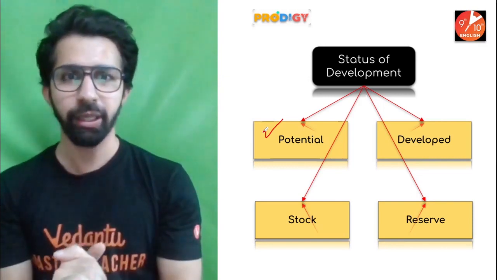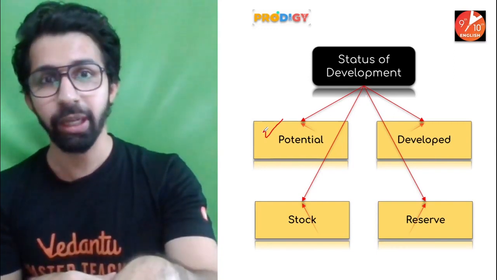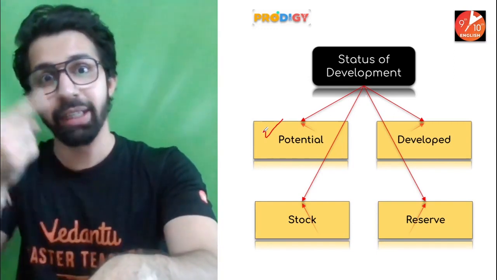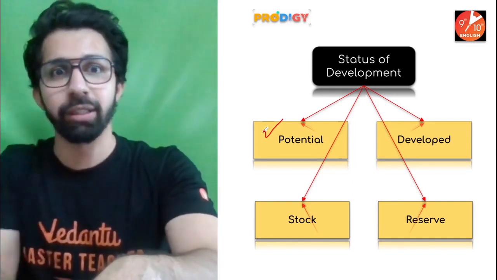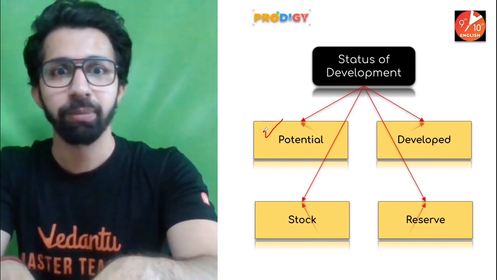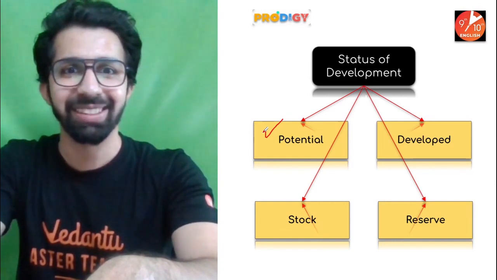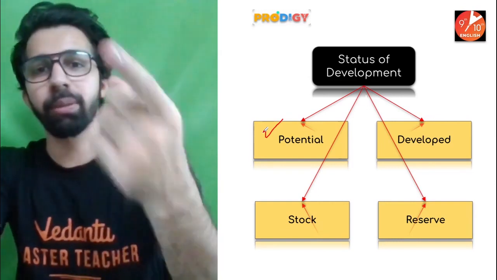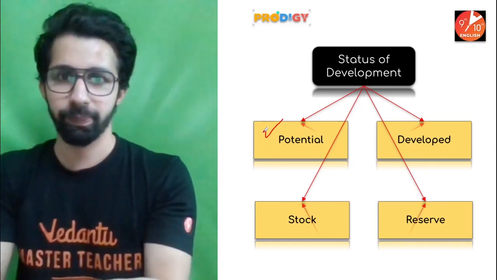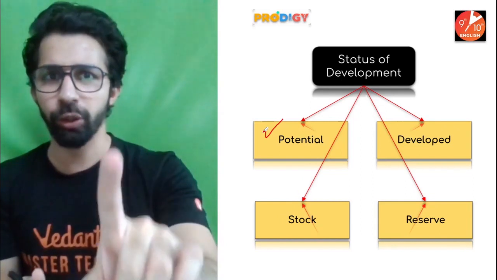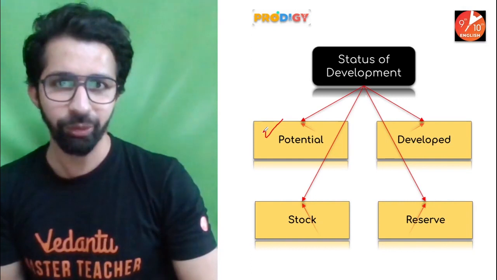If that is a disputed area and there are resources available in that area, we know resources are available. So we have identified that resources are available, but neither country is able to use them. Why? Because it is a disputed area. Pakistan cannot use those resources, nor can India. I hope you're understanding. So it comes under potential. We have identified them, but due to various reasons we are unable to use them. It can be due to lack of technology also. It can be due to a political reason, which I gave you. There are many such reasons.